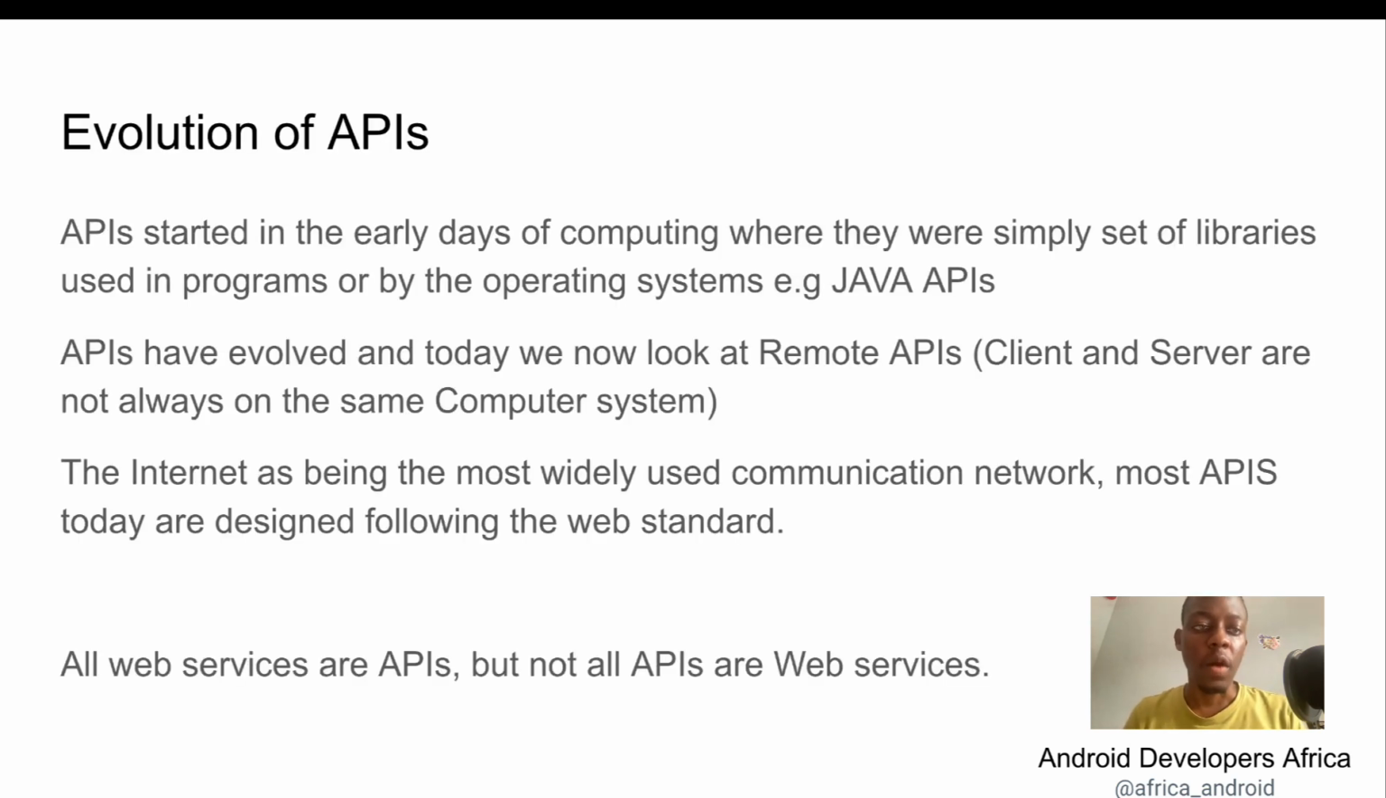Before we move forward, I want us to understand the evolution of APIs. Many people, when they hear about APIs, think that it's something new. No, it's not something new. APIs started in the early days of computing, where they were simply a set of libraries used in the operating system or in programs. For example, you had the Java APIs that existed far before the web, and APIs have also evolved today. We now look at remote APIs, where the client and the server are on different computer systems.